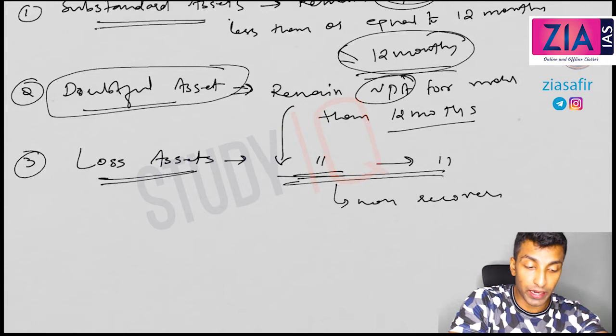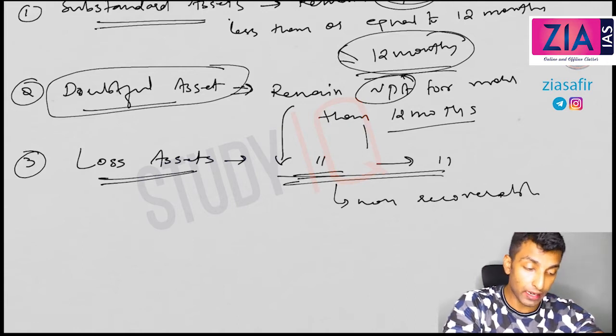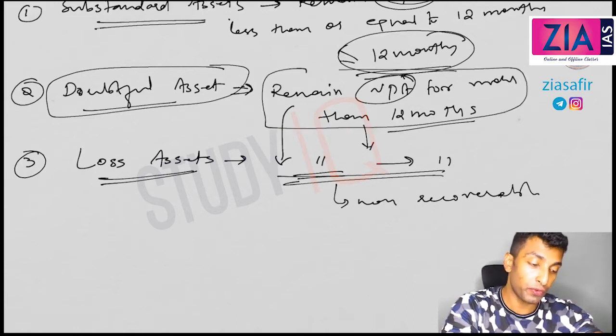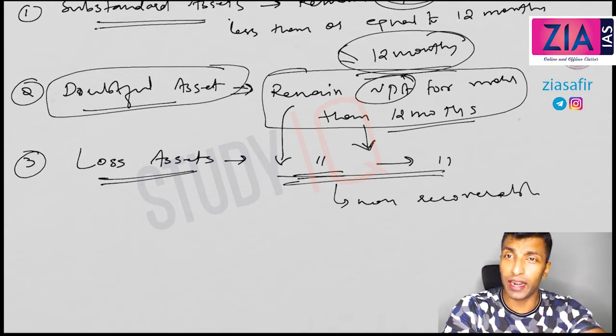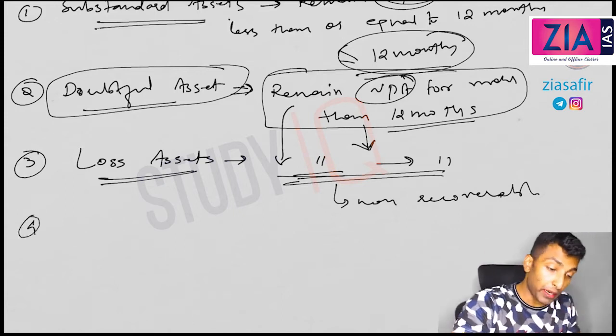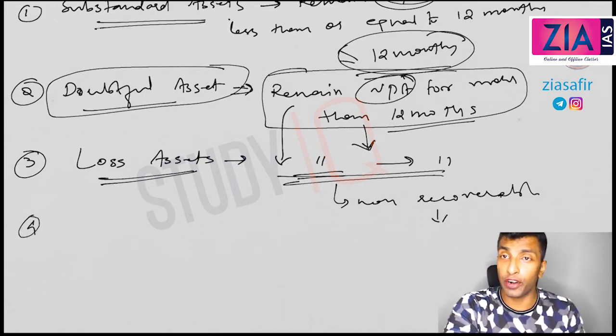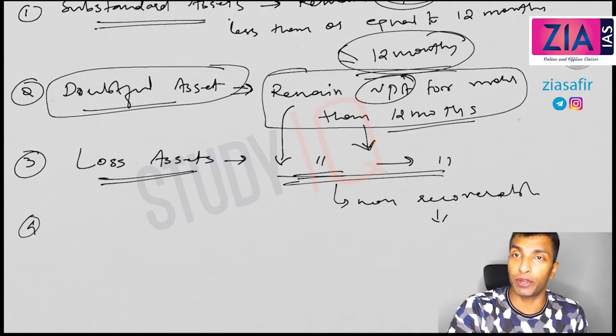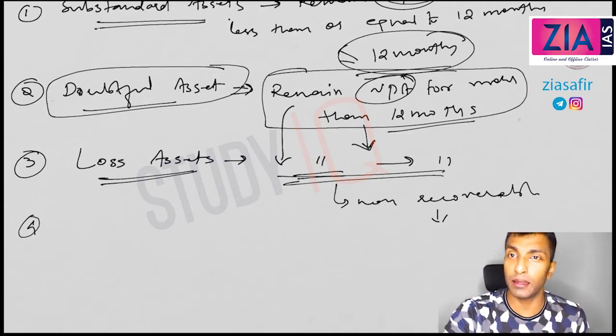I'm not writing it completely, but I hope you understood the second condition. The first is that it has to be a doubtful asset, and that condition has to be satisfied, and then the auditors classify it as non-recoverable. And the fourth one: it is made non-recoverable, but it has not been written off from the balance sheet. Still it is there in the balance sheet, and that will create a problem with the balance sheet.